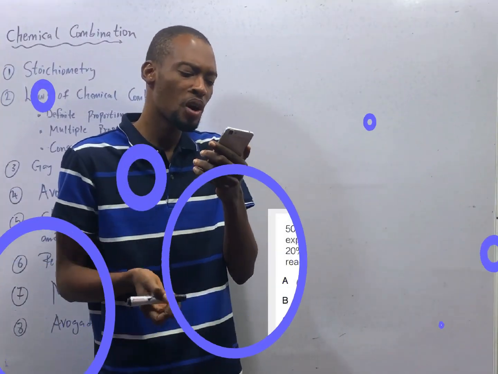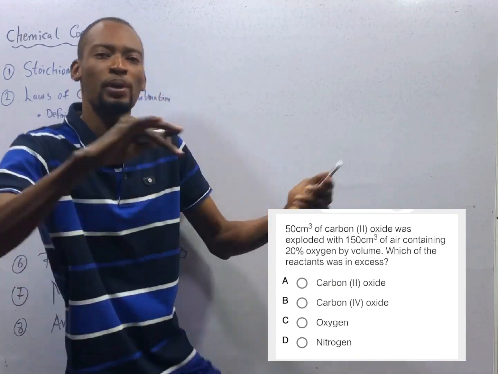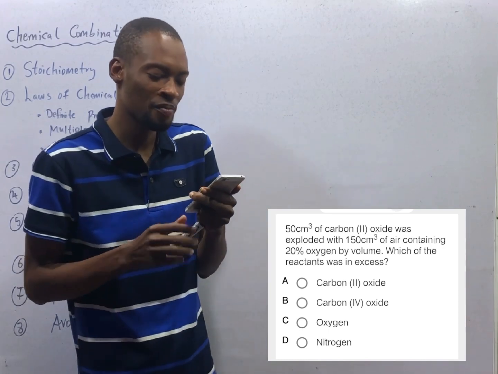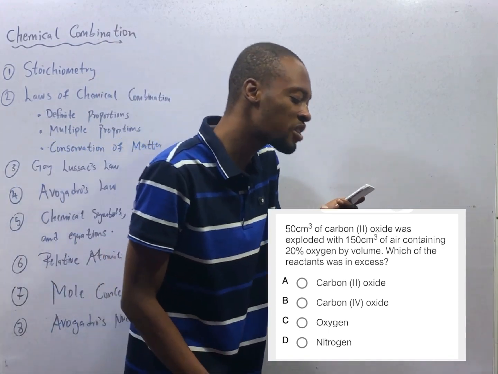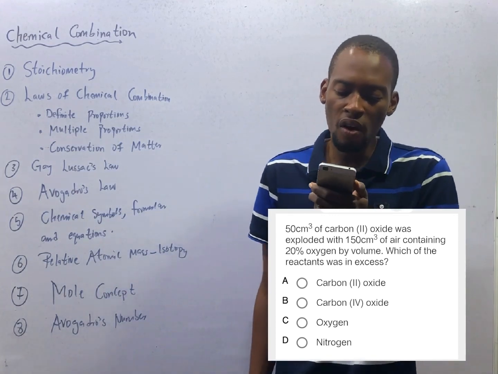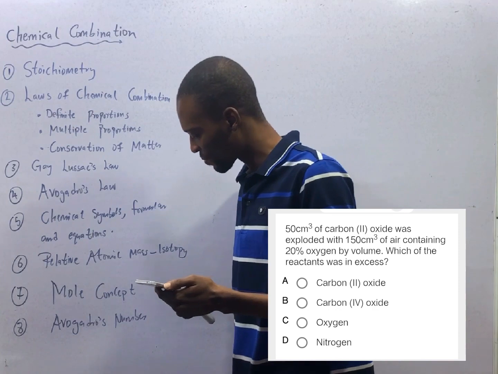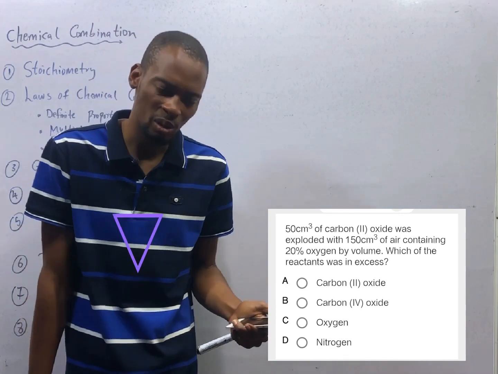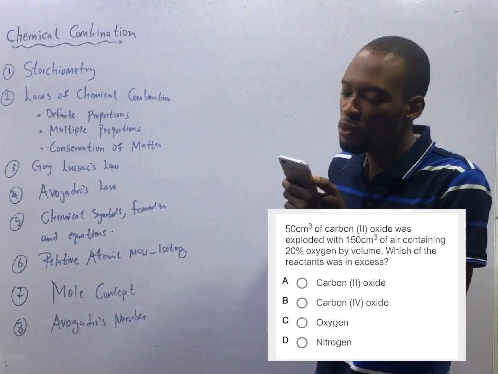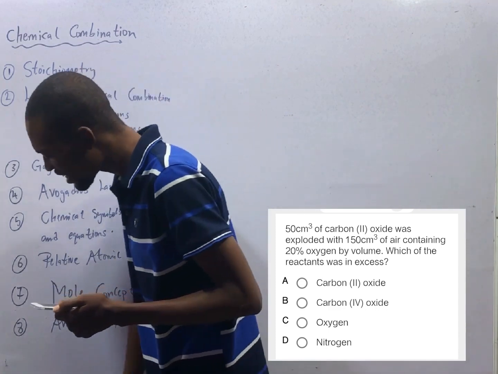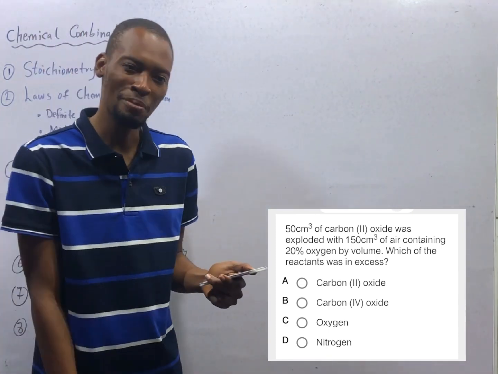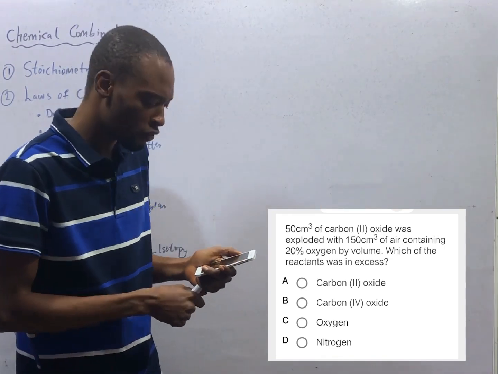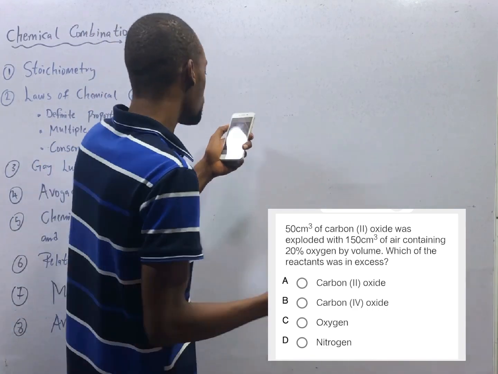50 cm cube of carbon(II) oxide was exploded, boom, with 150 cm cube of air containing 20% oxygen by volume. Which of the reactants was in excess? As little as this question is, it requires a lot. 50 cm cube of carbon(II) oxide. They did not say carbon(III) oxide. They did not say carbon(IV) oxide. They said carbon(II) oxide. And what is cm cube? Cm cube speaks of volume, which means volume of carbon(II) oxide.